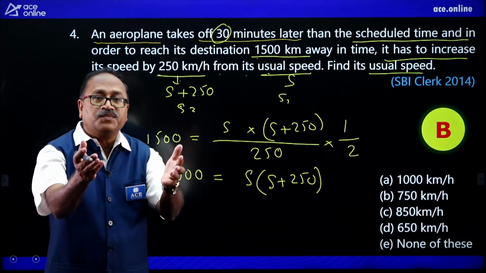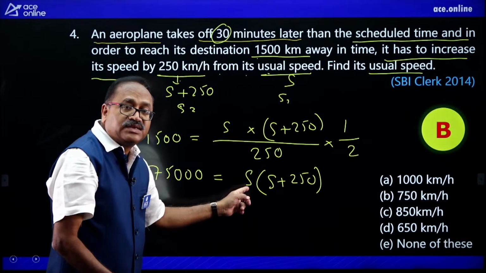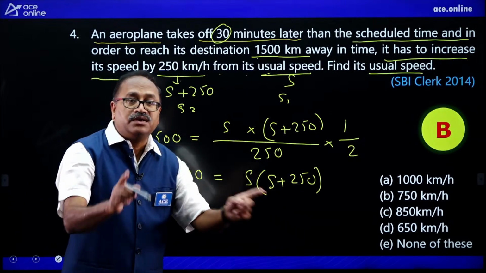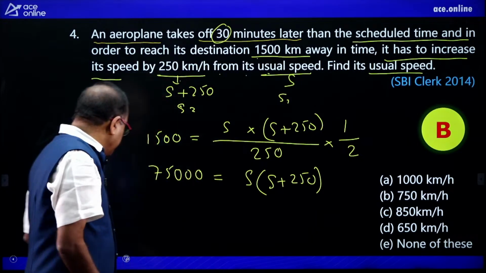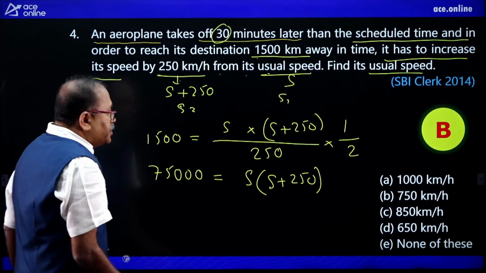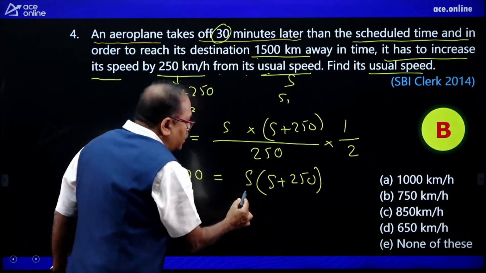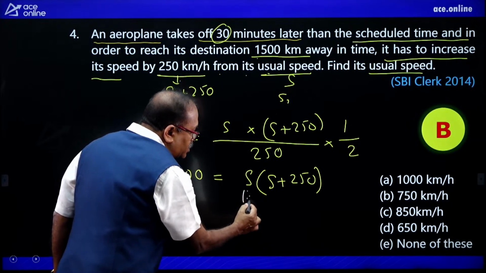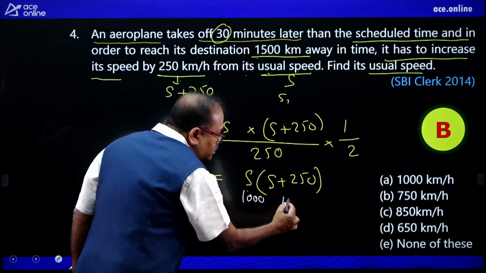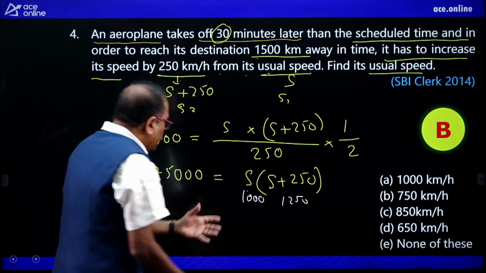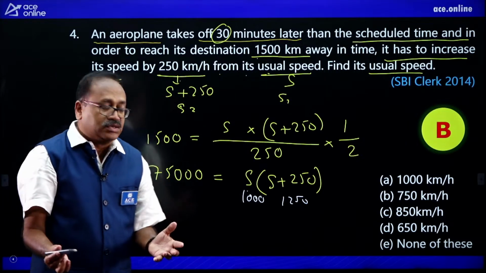What we will do? Option replacement. What can I replace S with, so that the left hand side will be equal to the right hand side. Now if I take 1000 over here, this is 1000 and this is 1250, it will not give us 75,000.